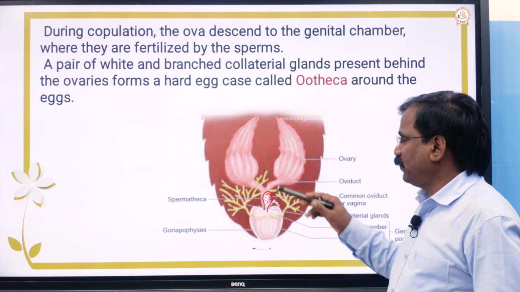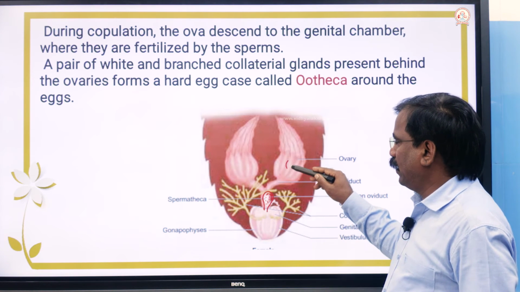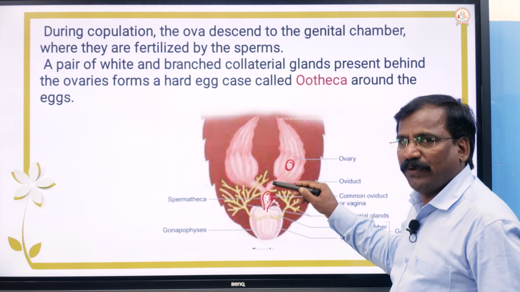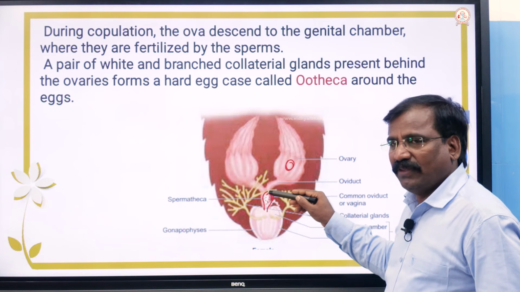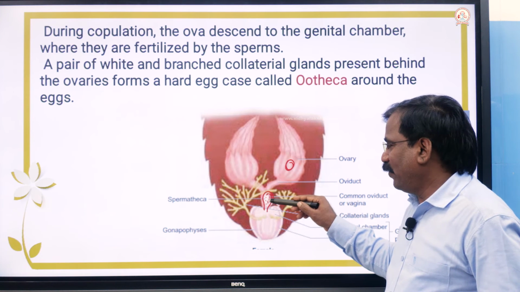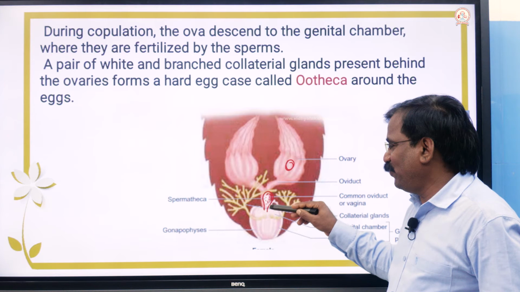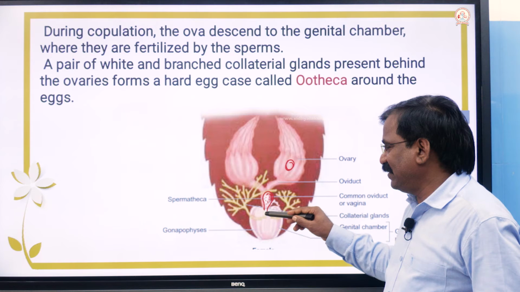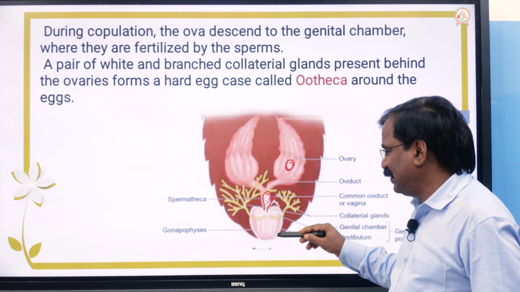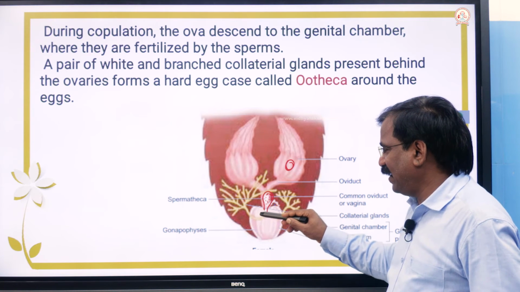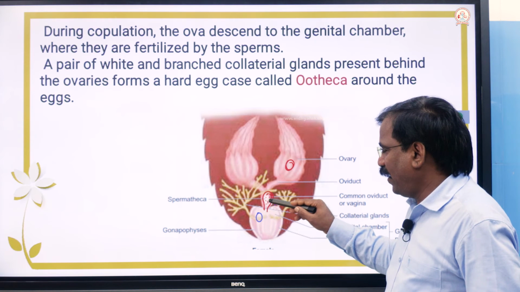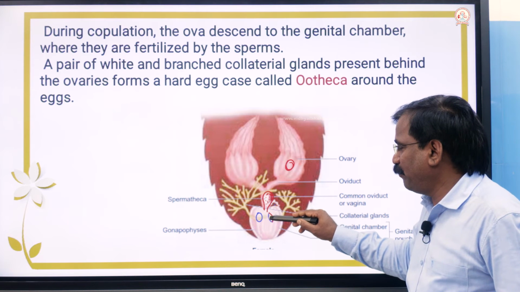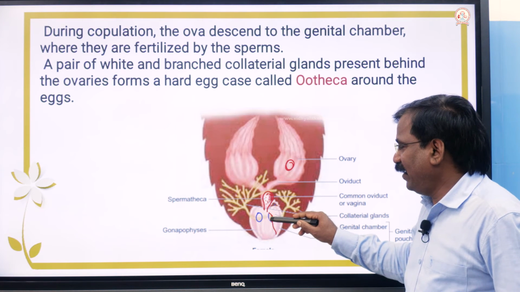Now the sperms are ready, and the ovary produces eggs. The egg is transported through the oviduct and reaches the common oviduct. When the egg reaches the genital pouch, the sperms come out from the spermatheca.